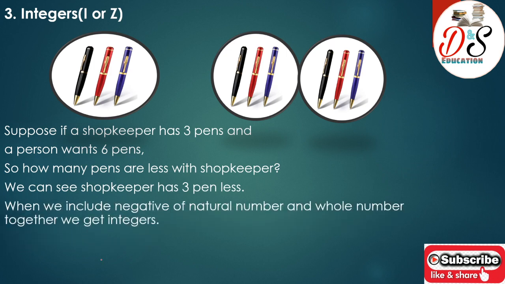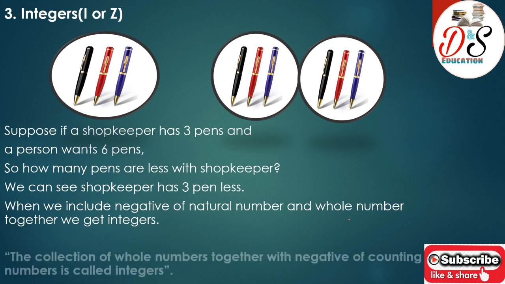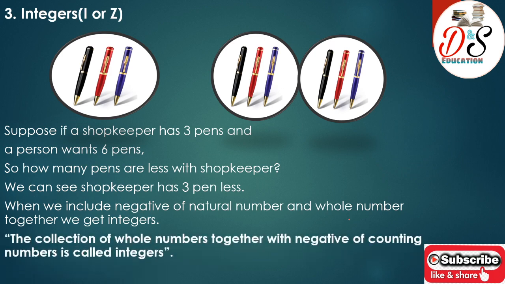When we include the negatives of natural numbers and whole numbers together, we get integers. Negatives of natural numbers means -1, -2, -3, -4, -5 and so on. And whole numbers are 0, 1, 2, 3 and so on. So if we have to define integers, we define it this way: the collection of whole numbers together with the negatives of counting numbers is called integers. Remember, counting numbers are also known as natural numbers. Integers are represented by either I or Z.